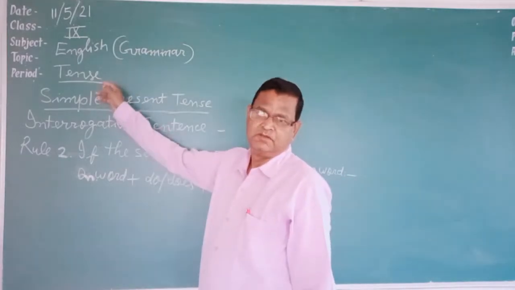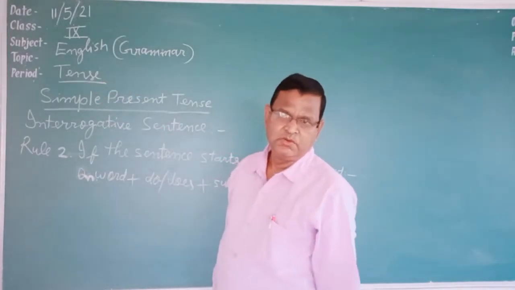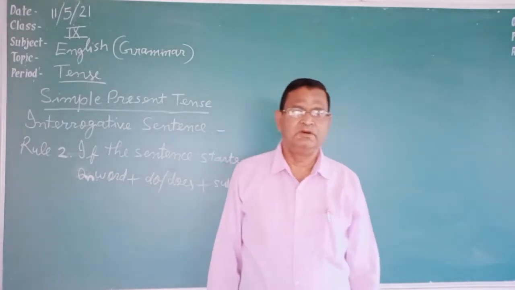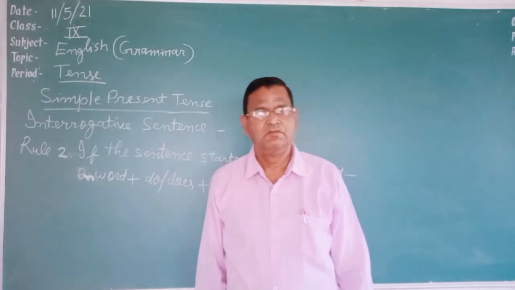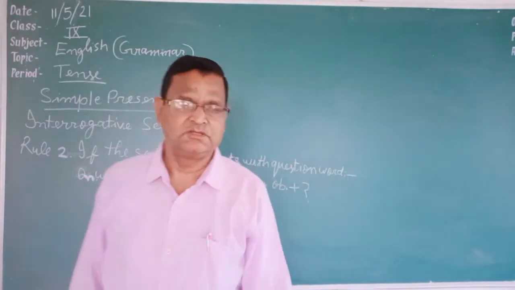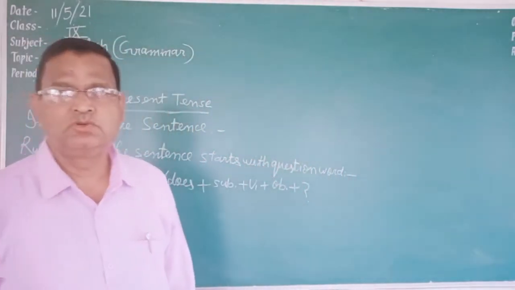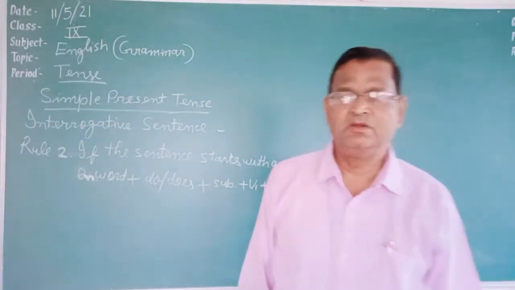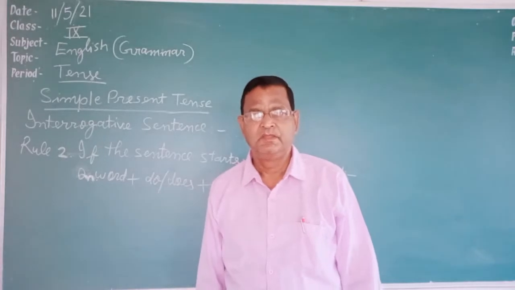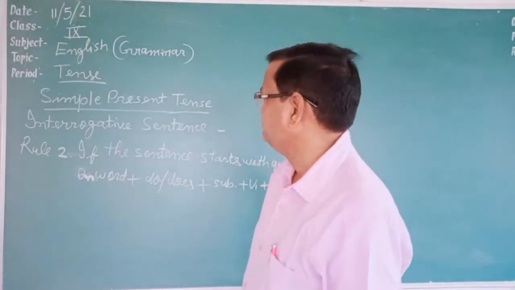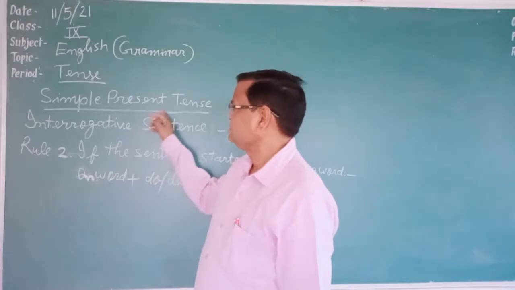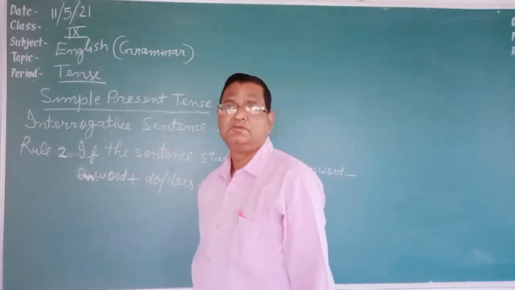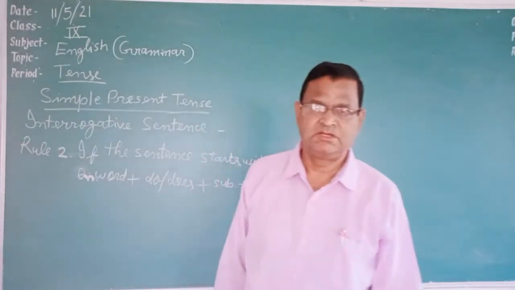As in the previous video, I continue teaching tenses. I have told you that there are three tenses in English grammar: present tense, past tense and future tense. I have also told you that each tense is divided into four parts. The first part of present tense, which I was teaching you, is simple present tense. It is also known as present indefinite tense.